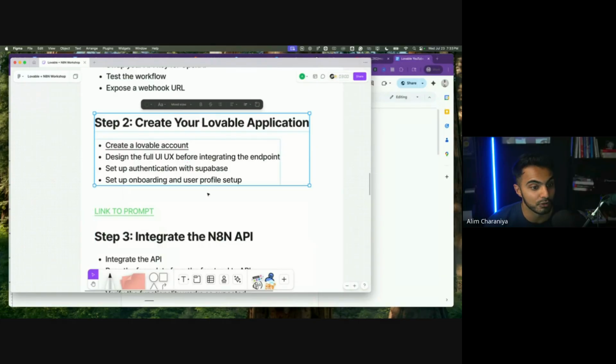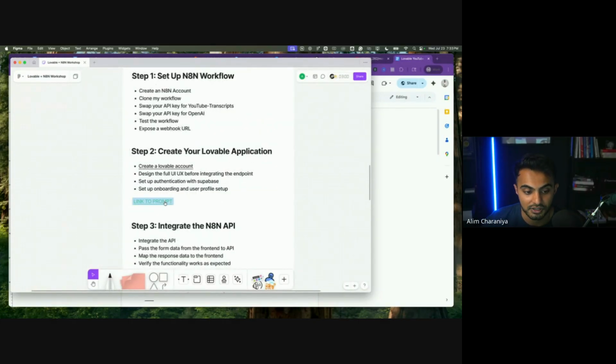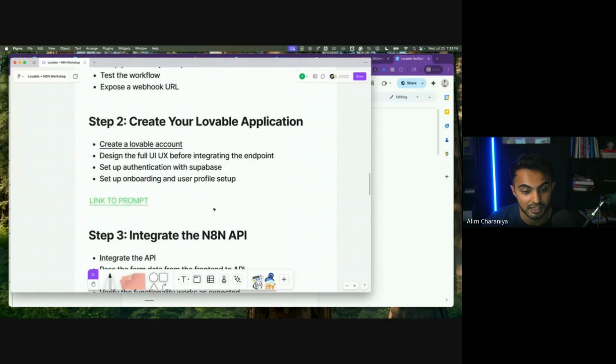Oftentimes we assume too much about Lovable, and that's why these vibe coding tools fail to fix our issue, because we're not giving it enough context and we aren't being very specific with what needs to change, okay? So good.